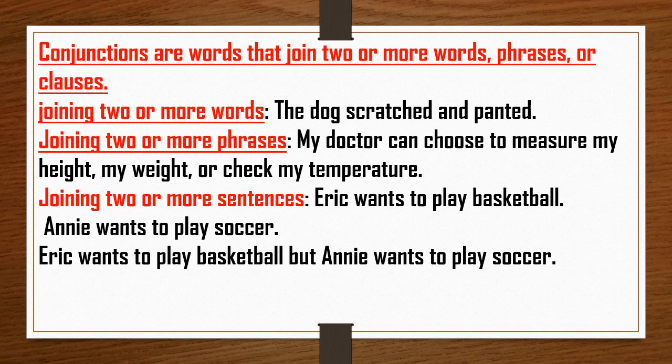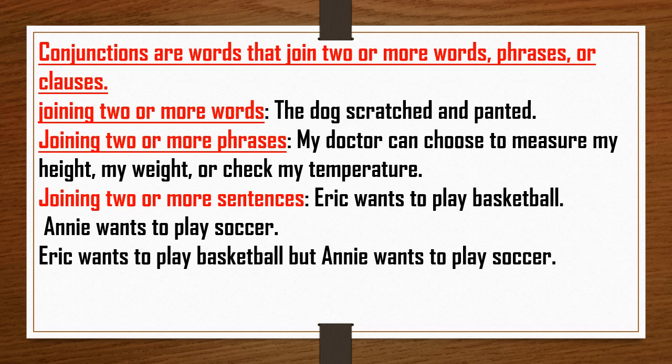So here are some examples. First, conjunctions join two or more words. Example: the dog scratched and panted. Then joining two or more phrases: my doctor can choose to measure my height, my weight or check my temperature. Then joining two or more sentences.